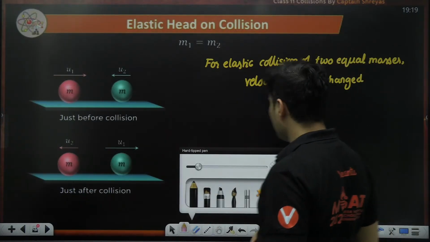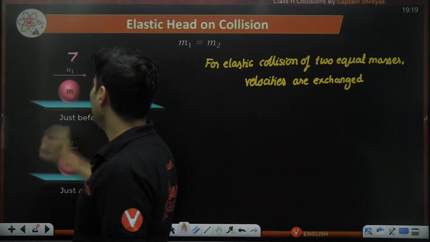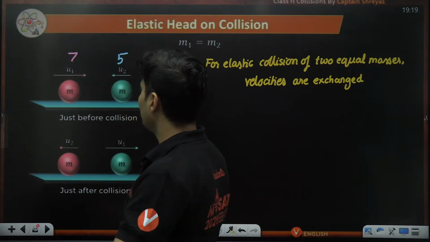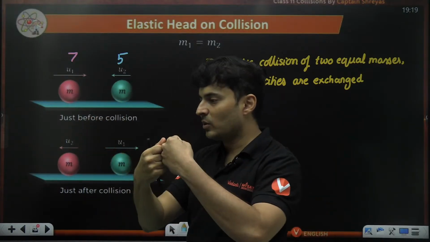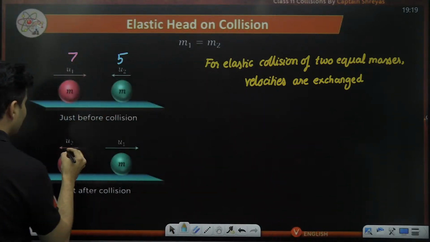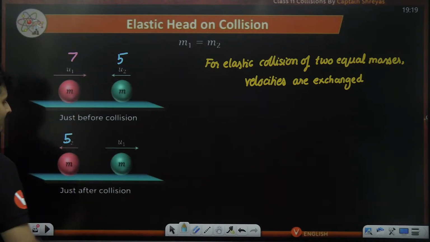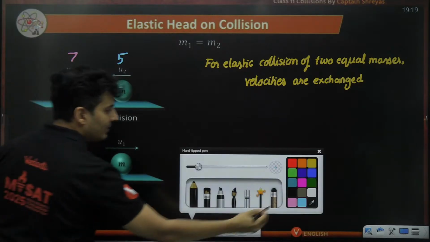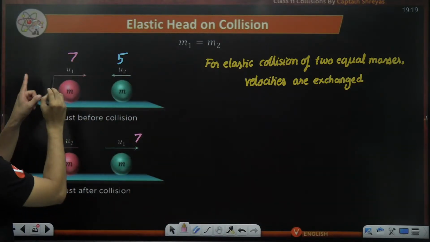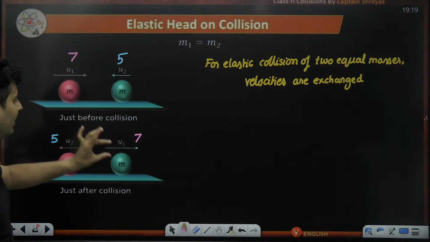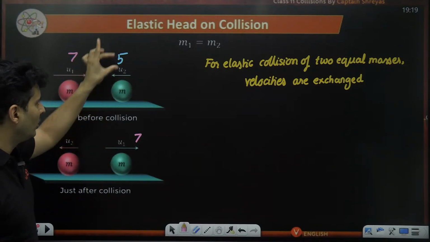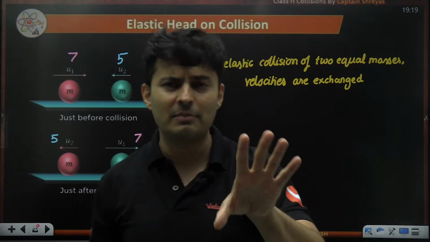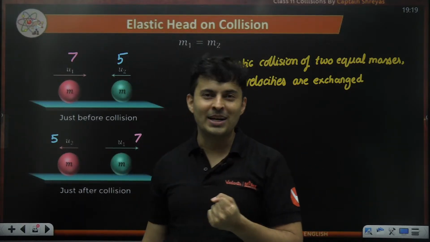It means, imagine this mass had 7 meters per second. This mass had, say, 5 meters per second. Masses are equal, m and m. Once they collide, you will see this mass now will move with the speed of 5, and this mass will move with the speed of 7. It's like the soul of this body went into this body, the soul of this body went into that body. It's like the souls have got interchanged, where the souls represent velocity and the body is basically the mass.